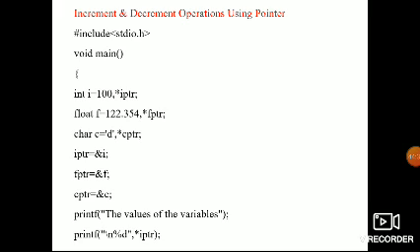And next I use star iptr, the value at the address. With the indirection operator I am using, the value that is there will be printed.